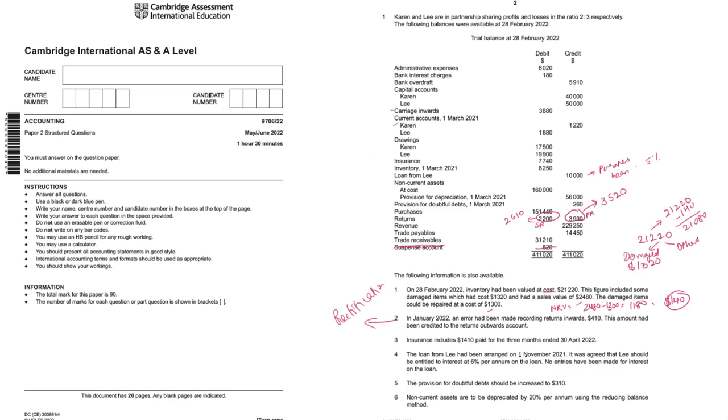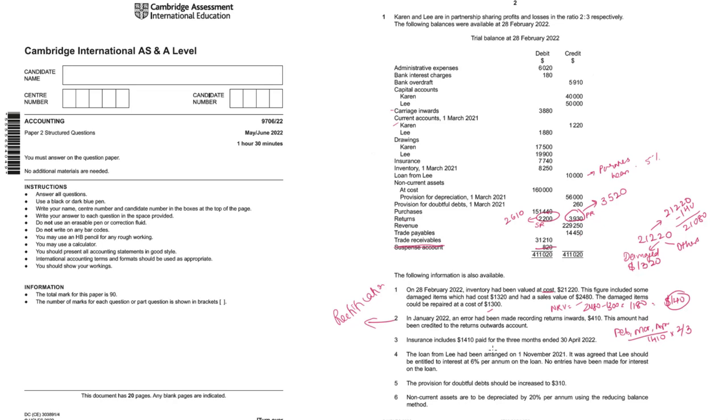Insurance includes 1410 paid for 3 months ended 30th April, which means we've paid for Feb, March and April a total of 1410. But out of this, only Feb is in the current financial year, March and April in the next financial year. So prepaid will be 1410 into 2 by 3.